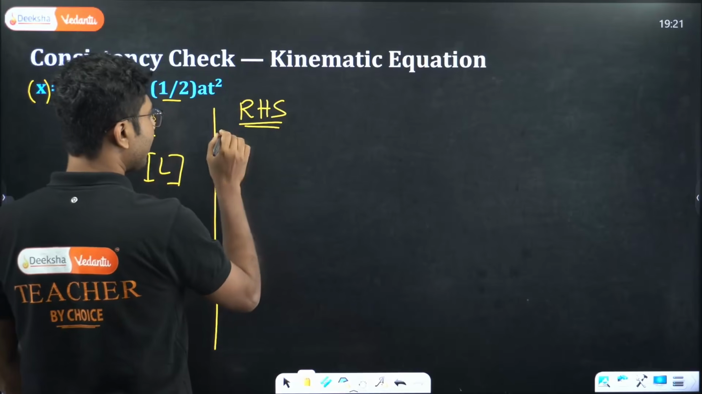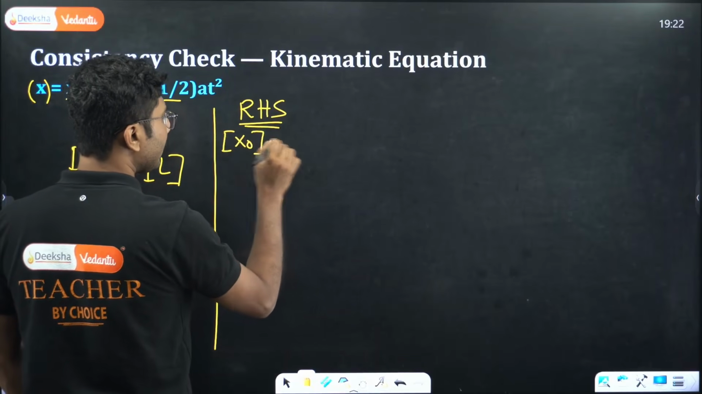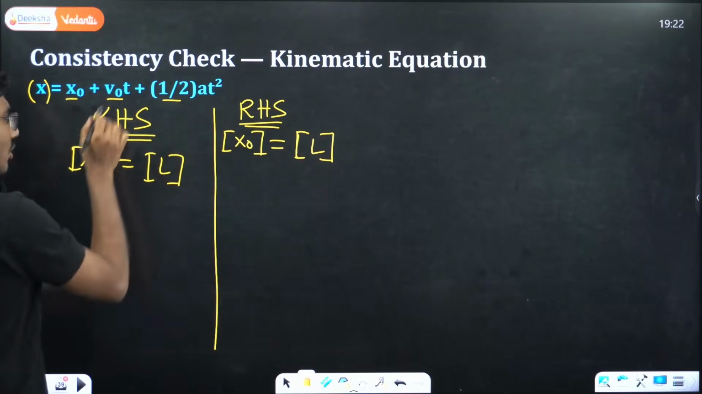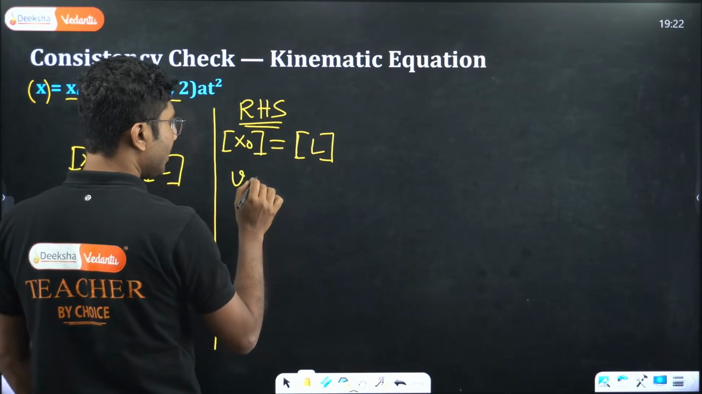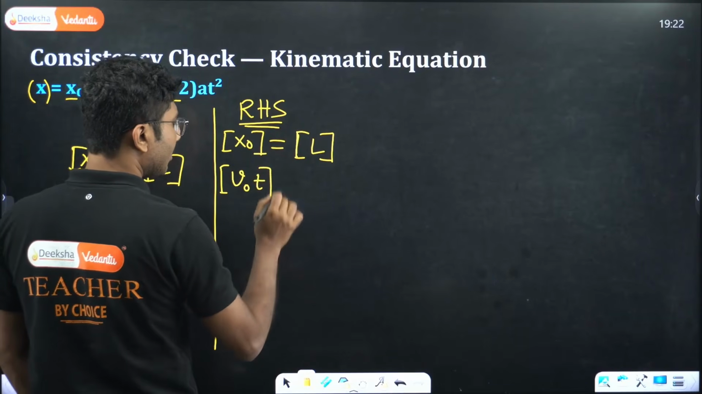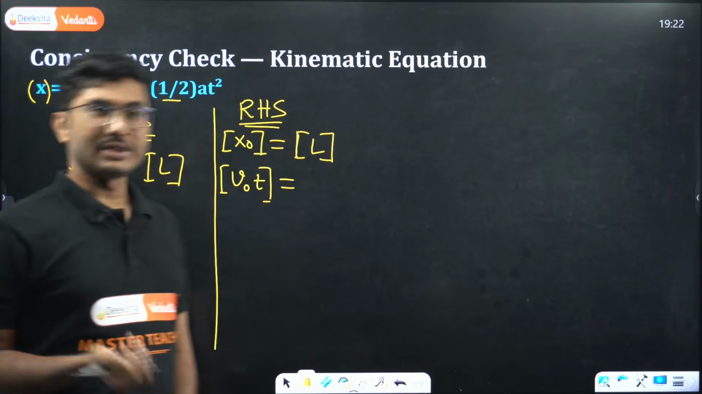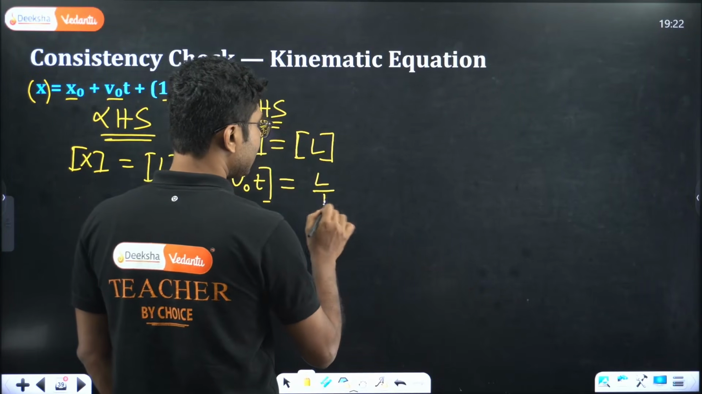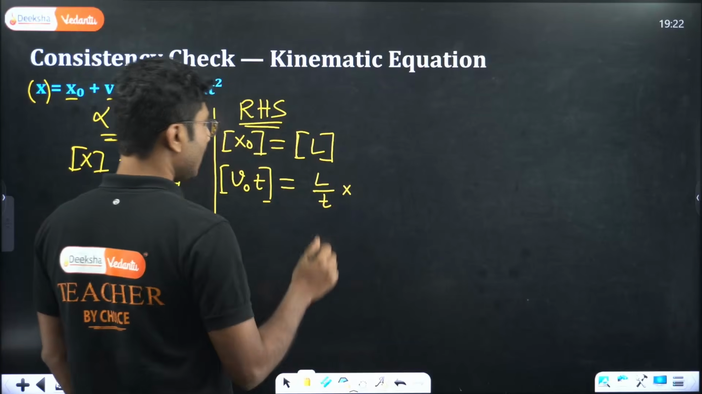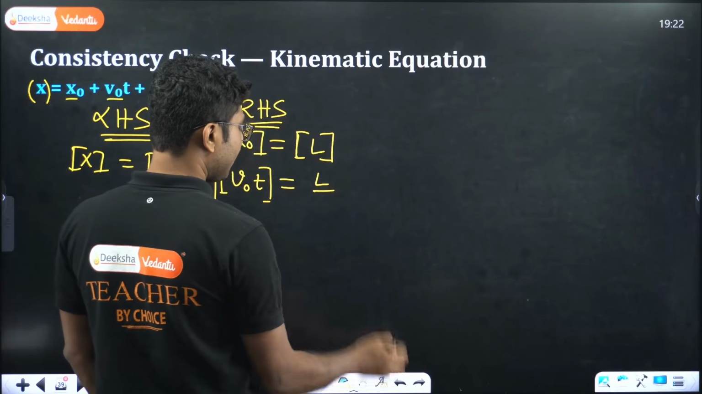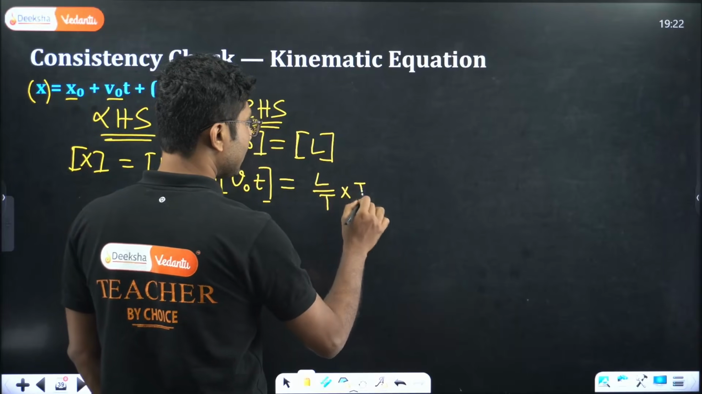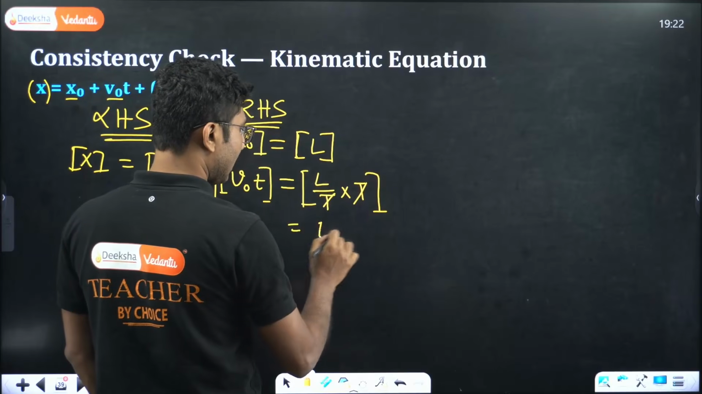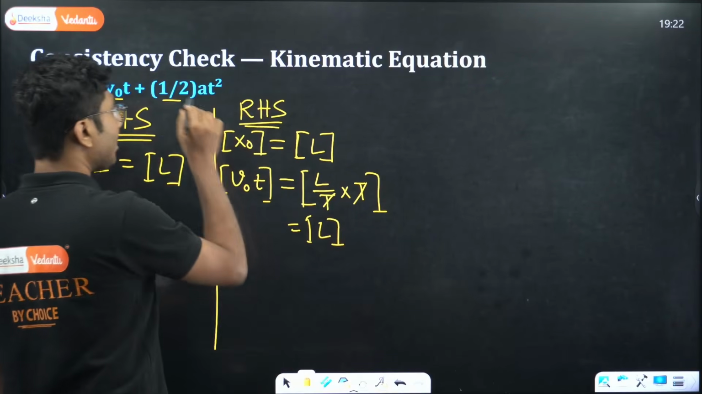So first we will start with the dimension of x naught. It is the initial position. Initial position is a position, so this is a dimension of L. What about v naught t? Now let us find the dimension of v naught t. V naught is speed or velocity. It is distance upon time. So distance means L, time means T, into time. So the dimension of time is T, and this small t is also T. So the dimension of v naught t is also L.